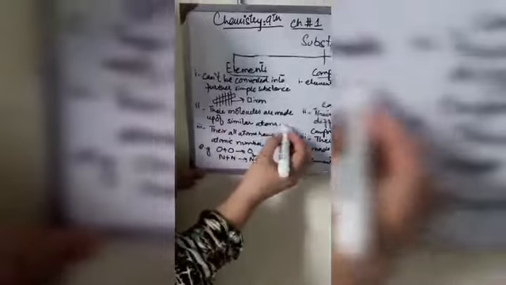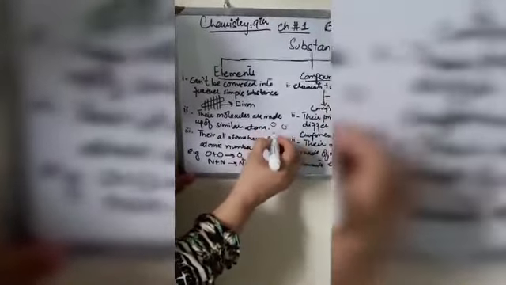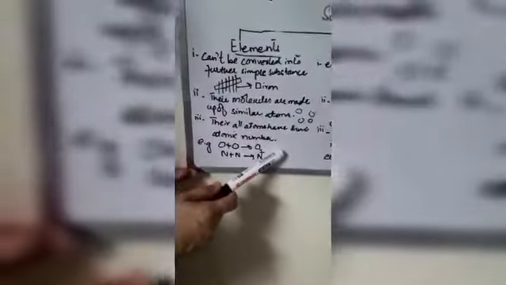Even a small piece of iron will show the characteristic of iron. So it cannot be further simplified. Second property of element, their molecules are made up of similar atoms. Their molecules will be made up of similar type of atom. If we have oxygen, then all atoms will be of oxygen. If we have hydrogen, then all atoms will be of hydrogen. Number 3, all their atoms have the same atomic number.